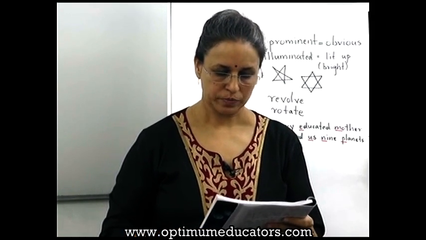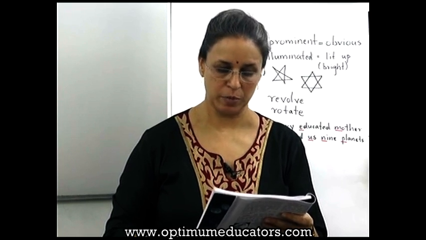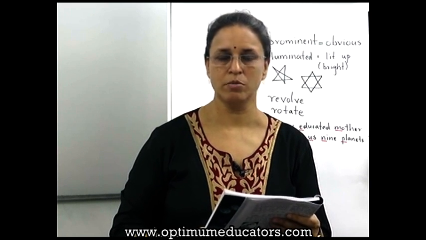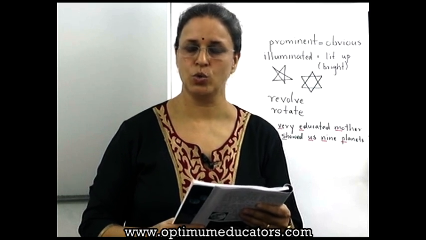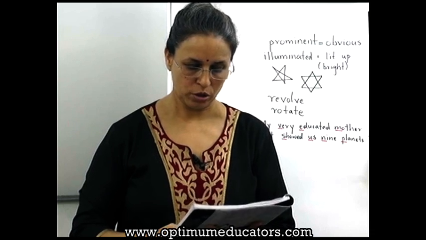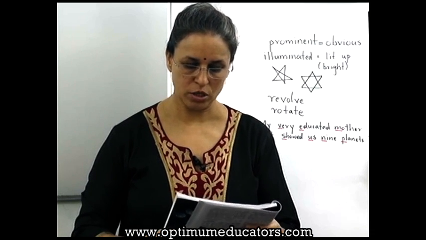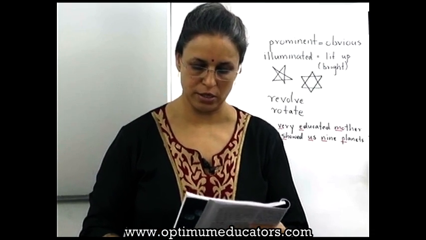Third question, which planet is placed between Earth and Mercury? So that is Venus, V-E-N-U-S. Fourth, name the planets beyond the orbit of Mars in serial order.